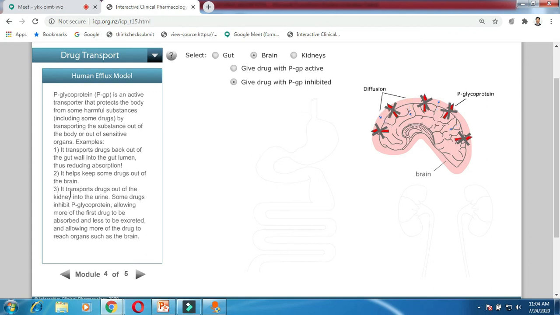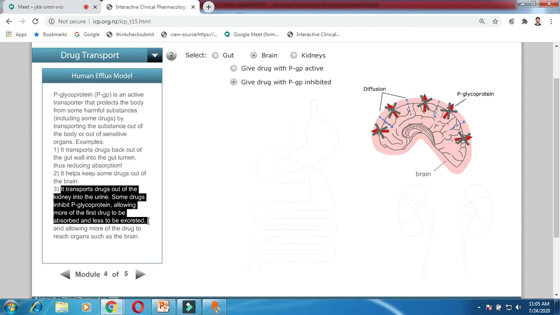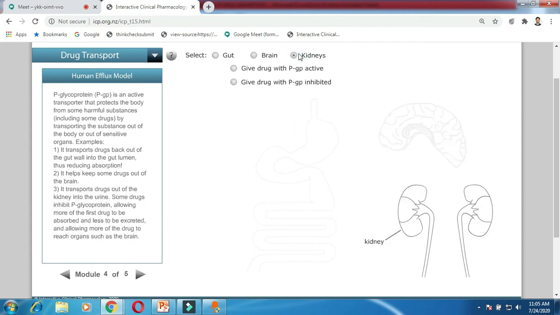Okay, then the third case, it transports the drug out of the kidney into the urine. Some drugs inhibit P glycoprotein, allowing more of the drug to be absorbed or less to exit, and allowing more of the drug to reach sites such as the brain. Now we will look at it in the kidney. If you give a drug which has PGP active, then you can observe here. Okay, what will happen?